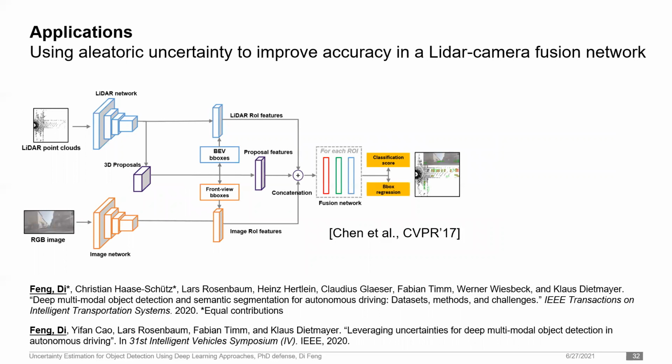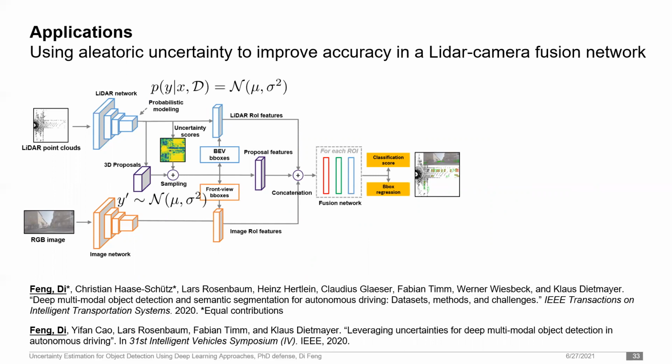In the second application, I extend epistemic uncertainty from LiDAR detectors into a fusion network that combines raw LiDAR point clouds and RGB camera images. The motivation for sensor fusion is to exploit the complementary properties between LiDAR and camera sensors in a data-driven manner for more accurate detection.